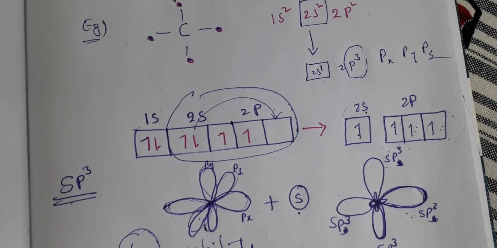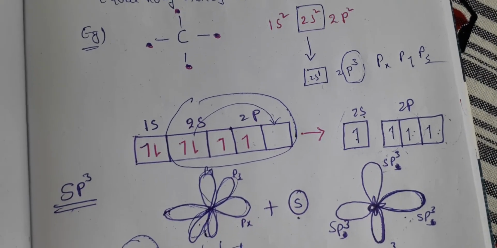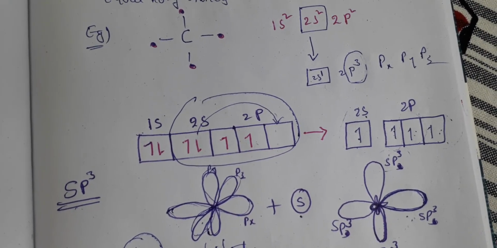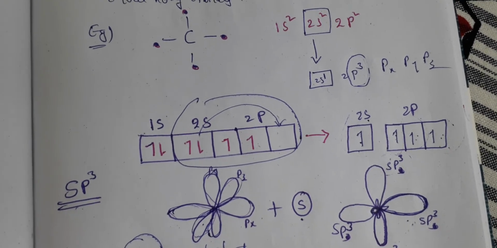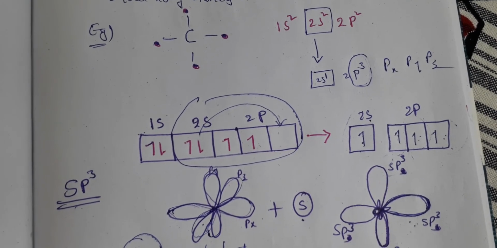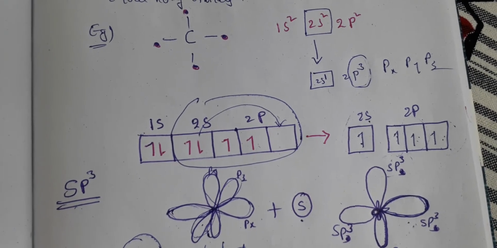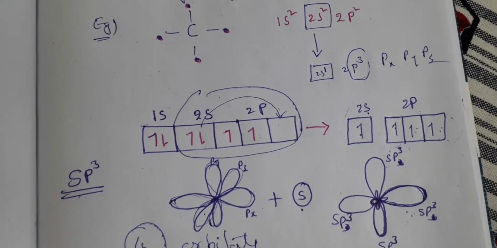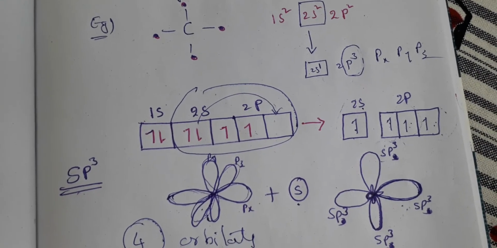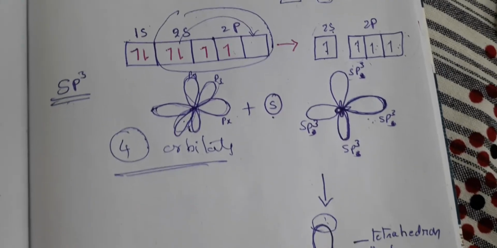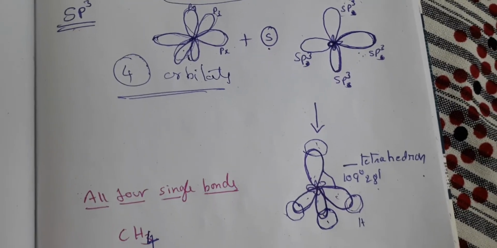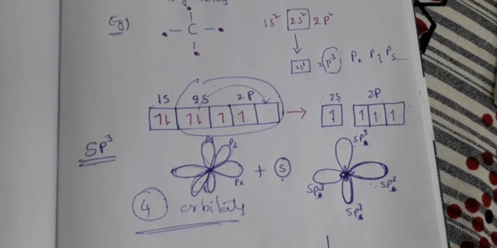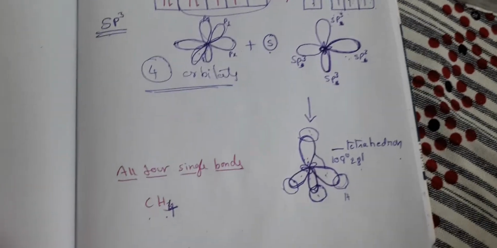So here what is happening? In the s orbital previously 2 electrons are there. Now in the excited state, one electron jumps to pz, so that 4 unpaired electrons are there, and these 4 unpaired orbitals will combine together to form hybridized orbitals, and each hybrid orbital is named sp3, and we will have 4 sp3 orbitals forming a tetrahedral structure. You can explain methane based on this. Okay, so take a screenshot here as well as this one.